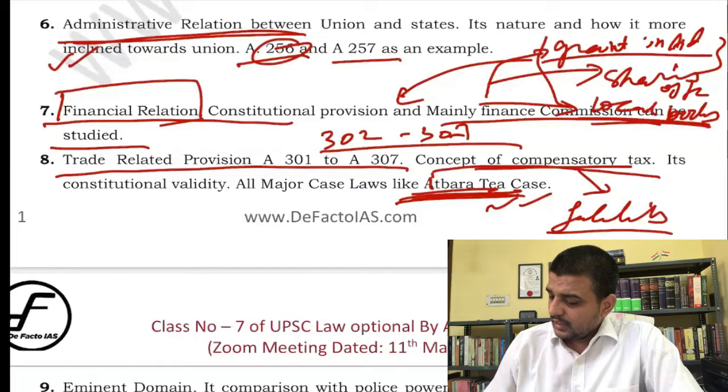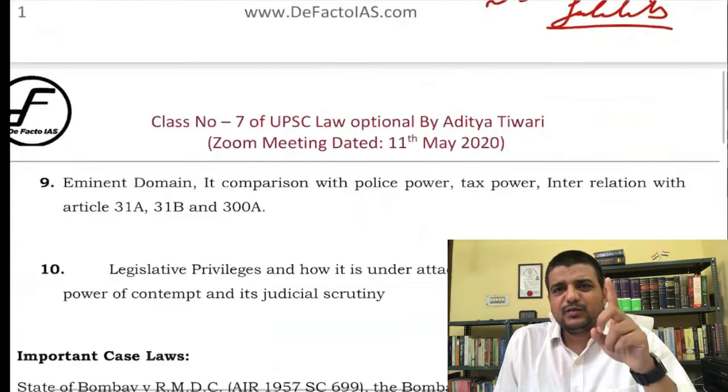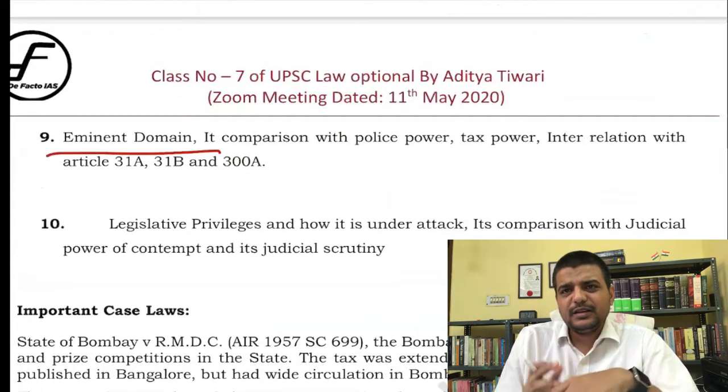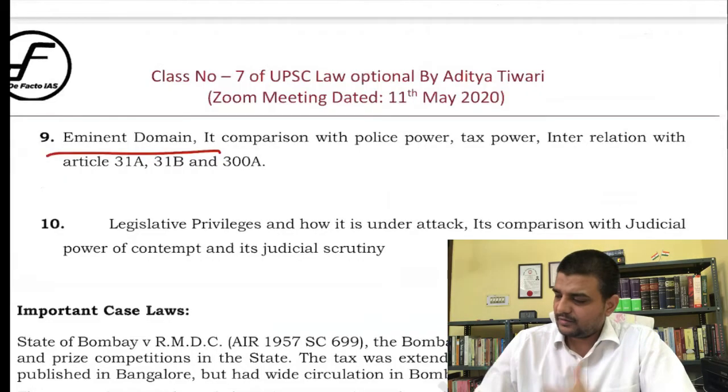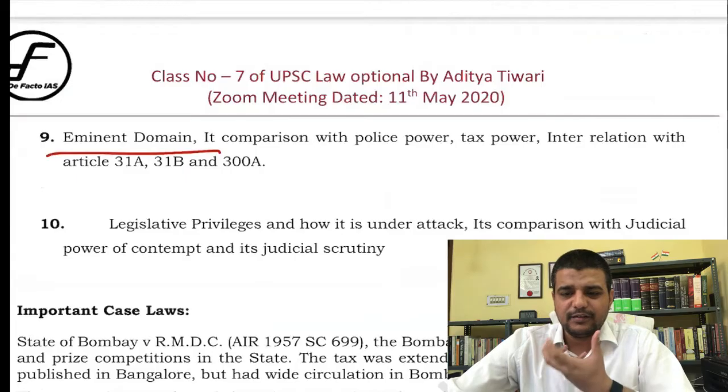We will read that. Then you will come to the eminent domain doctrine. Now when you talk about eminent domain doctrine, in the last 5 years, in the last 3 years, one question was asked. Now simply study eminent domain. It is the power of the king over its subjects, and that is basically the meaning of eminent domain.